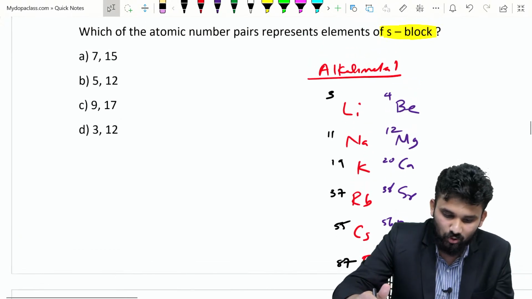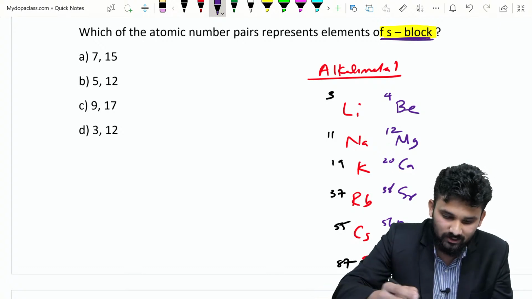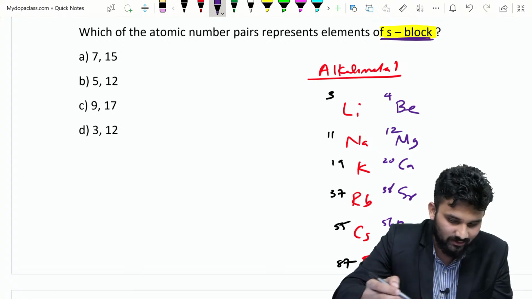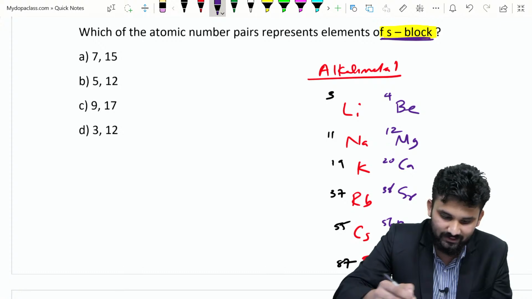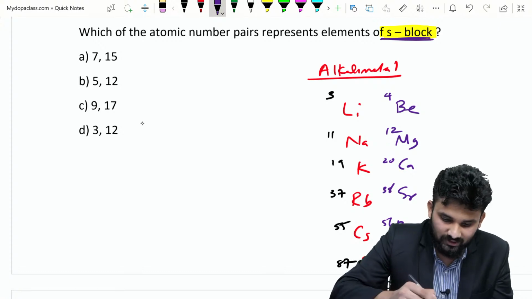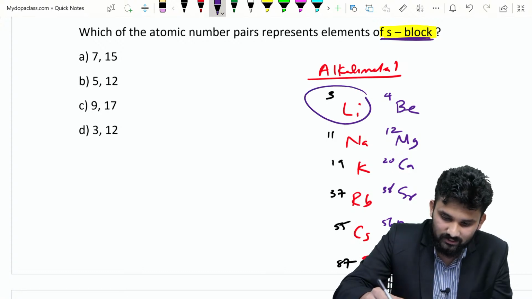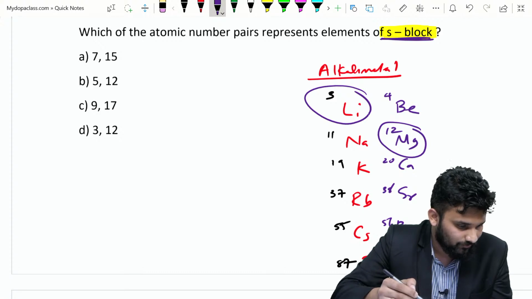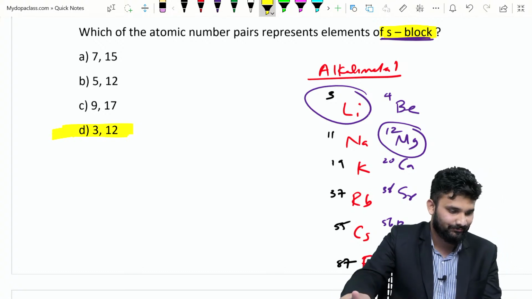Ready? So what is the answer? That is S block elements. 7 and 15: here there is no 7, so that is not the right answer. 5 and 12: 12 is there, but 5 is not there. Option C, 9 and 17: no. Here 3 is there and 12 is there. So what is the answer? That is option D is the right answer.